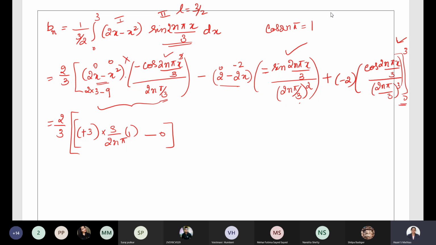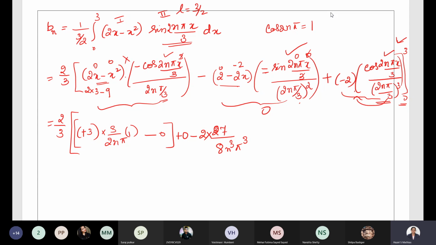The second term is going to be 0 because we get sine 2n pi. When I put 3 over here, sine 2n pi, which is 0. If I put the limit as 0, sine 0, that is also 0. So this term is going to be 0 plus 0. Then we have the third term, where in the denominator we have 2n pi by 3 whole cube. It is minus 2 into 2n pi by 3 whole cube. 3 cube goes to the numerator, so 3 cube is 27 divided by 2 cube, which is 8, n cube pi cube. This is what we get.